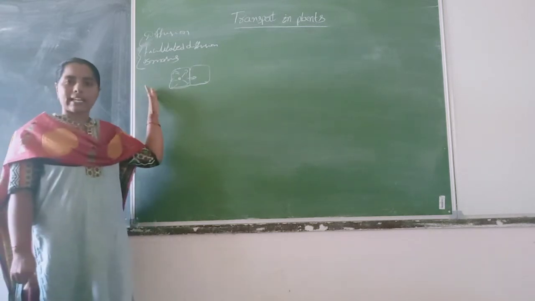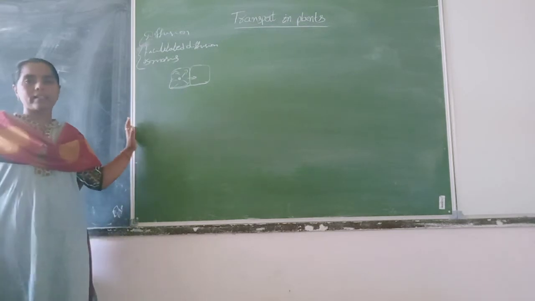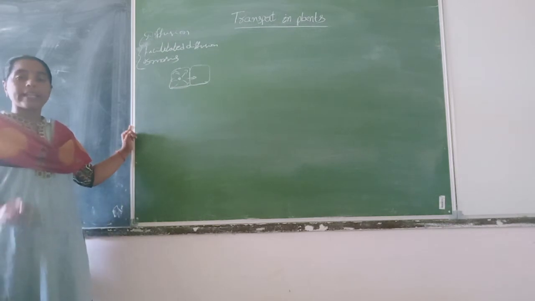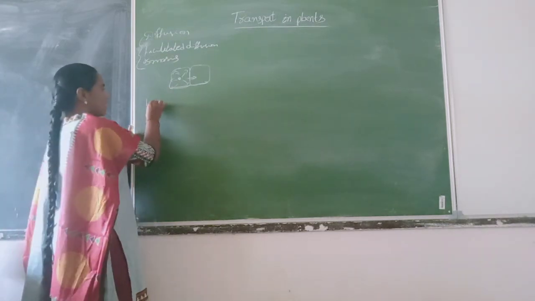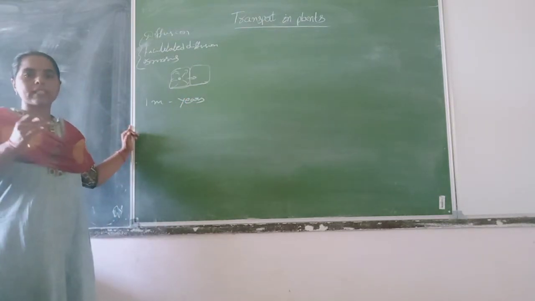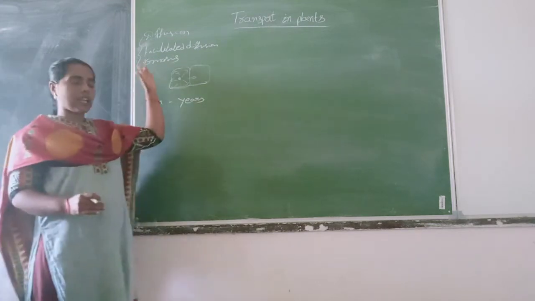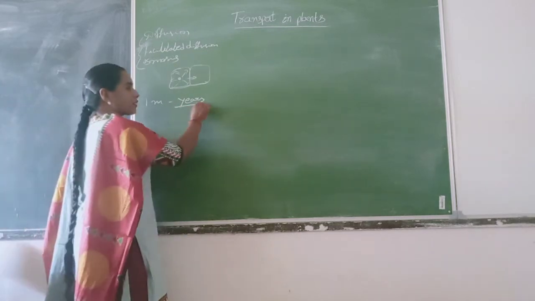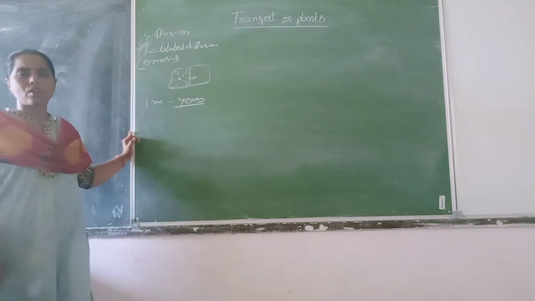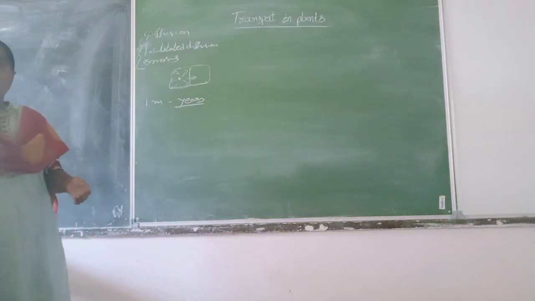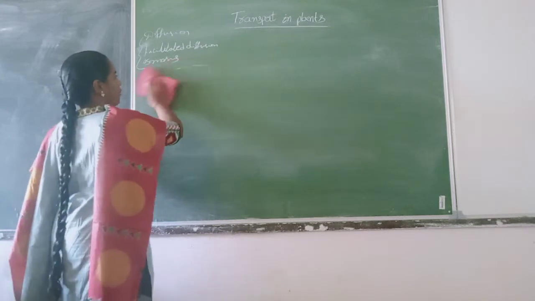If this process were taken to transport in higher plants, which are in our surroundings, angiosperm plants, it would take years of time to transport over 1 meter distance by diffusion or osmosis. That is not possible for the survival of the plant. So in higher plants there is a special tissue to transport food and water.